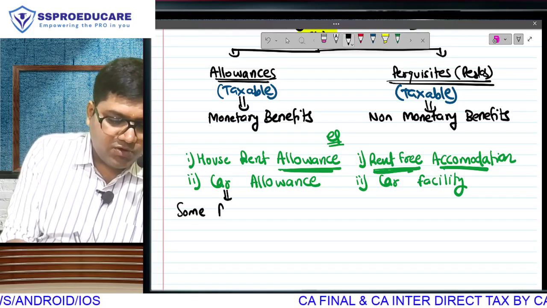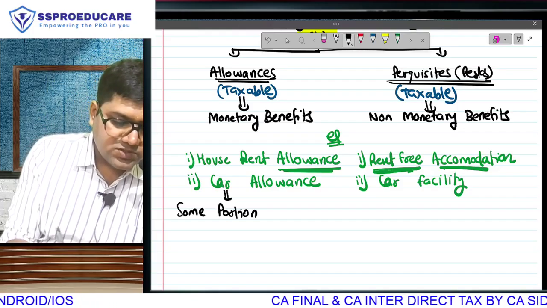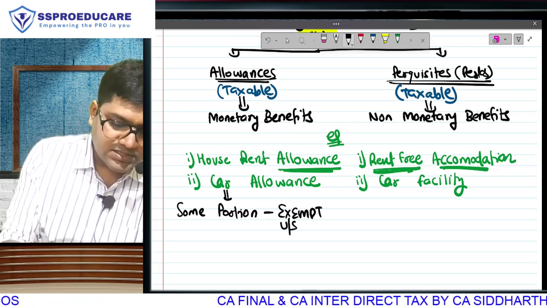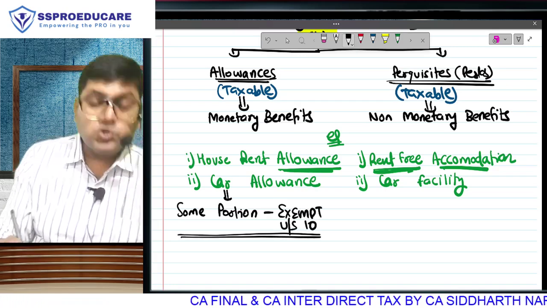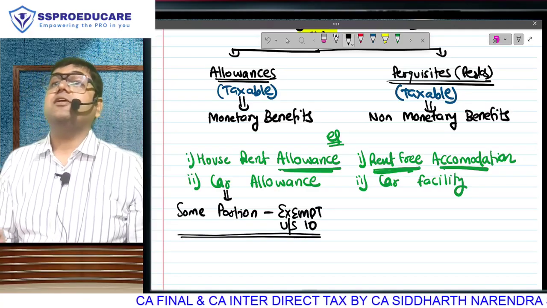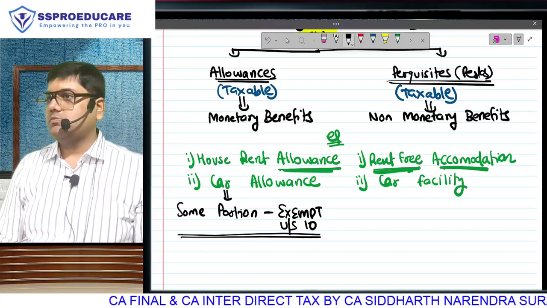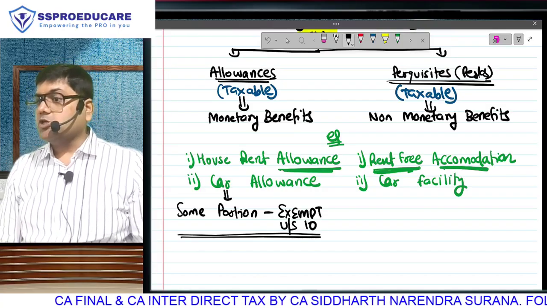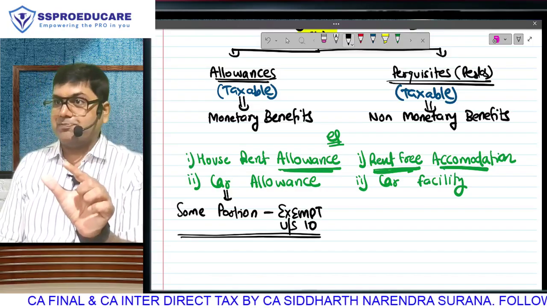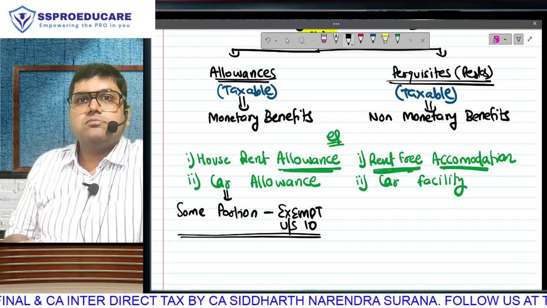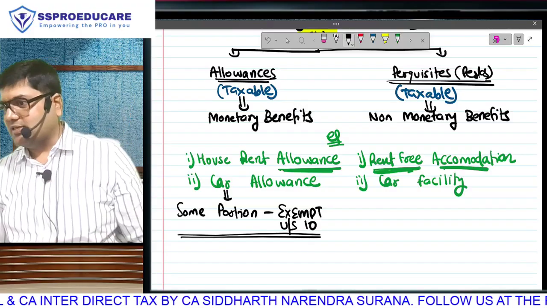Some portion of this allowance is going to be exempt under section 10. So the allowance which you receive is not fully taxable. It does not have to go fully in the outer column. We will write the allowance received in the inner column, because from that allowance, whatever is exempt, we will subtract, and only the taxable portion we will write in the outer column. What is the logic behind giving these exemptions?